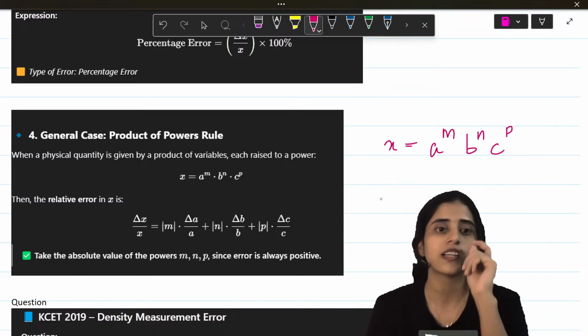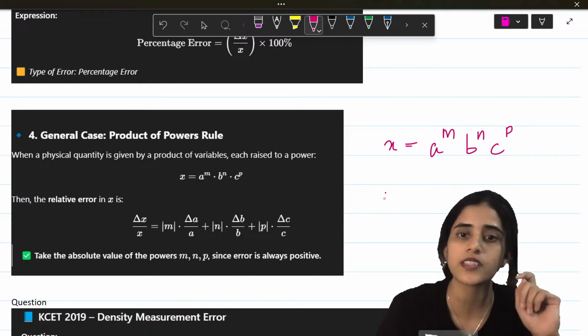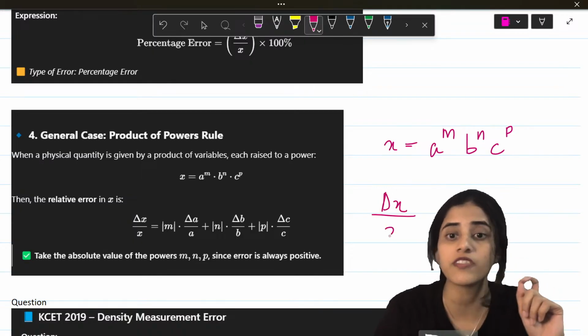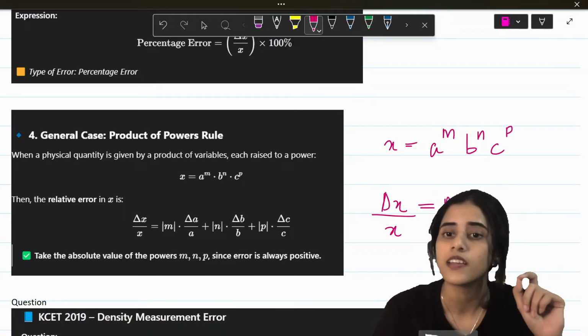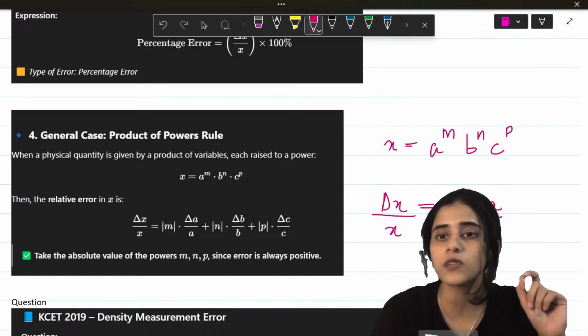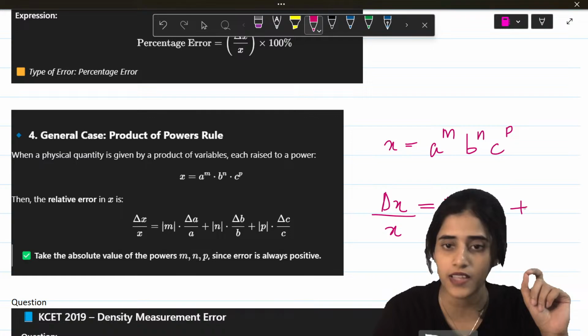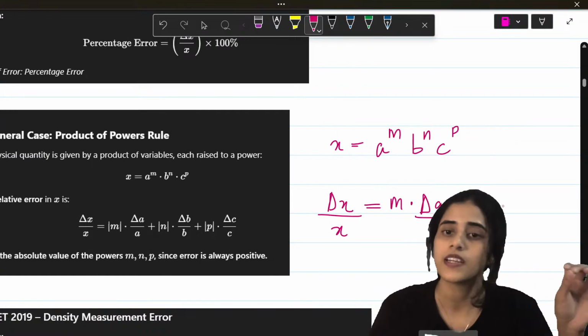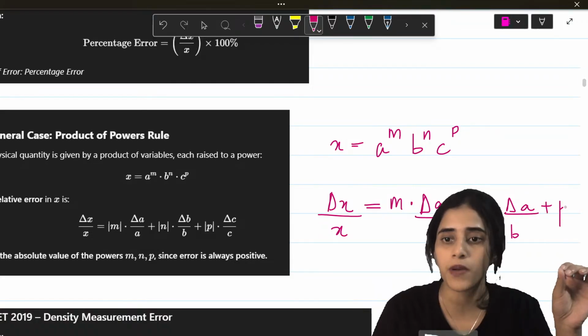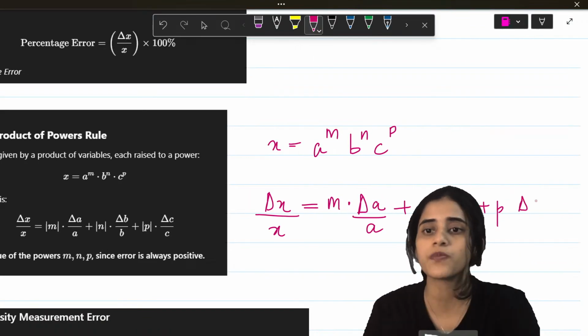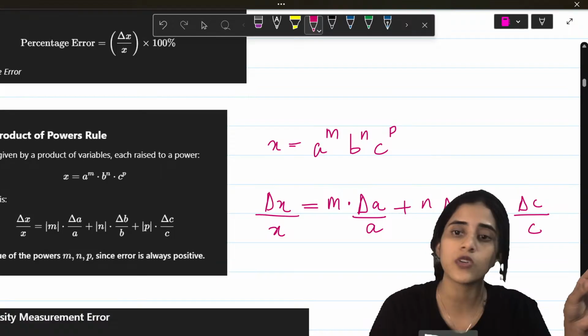Now find out the relative error. So what you will do is take the error value divided by the original value, which will be equal to the power into error value by original value, plus power into error value by original value, plus p into error value by original value.